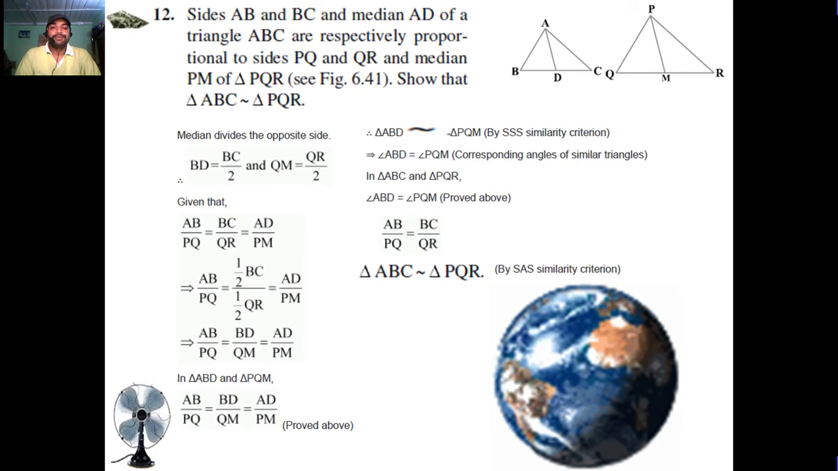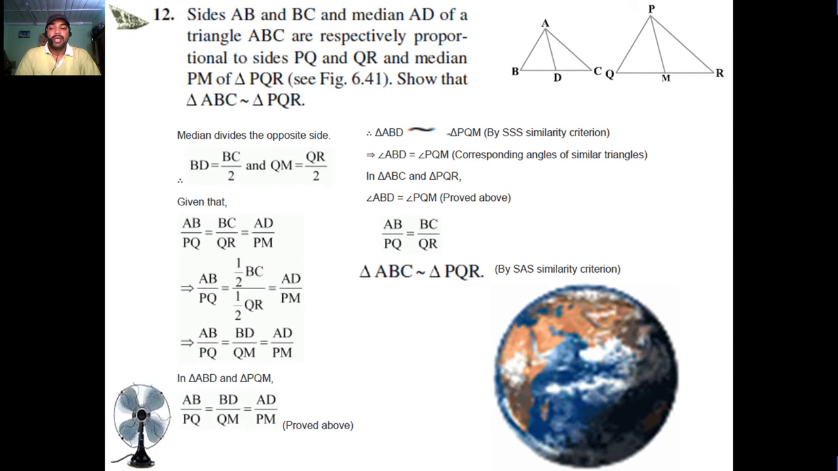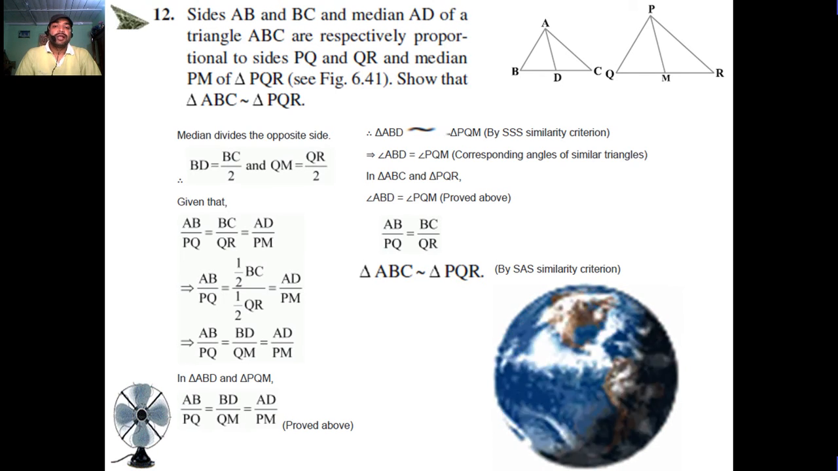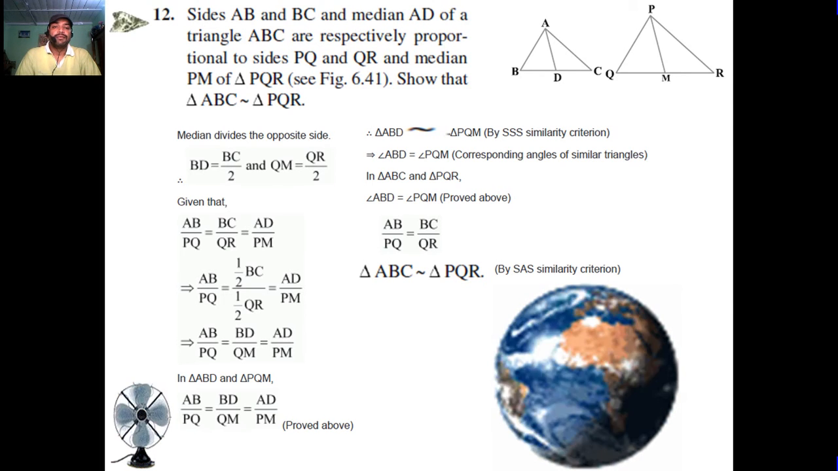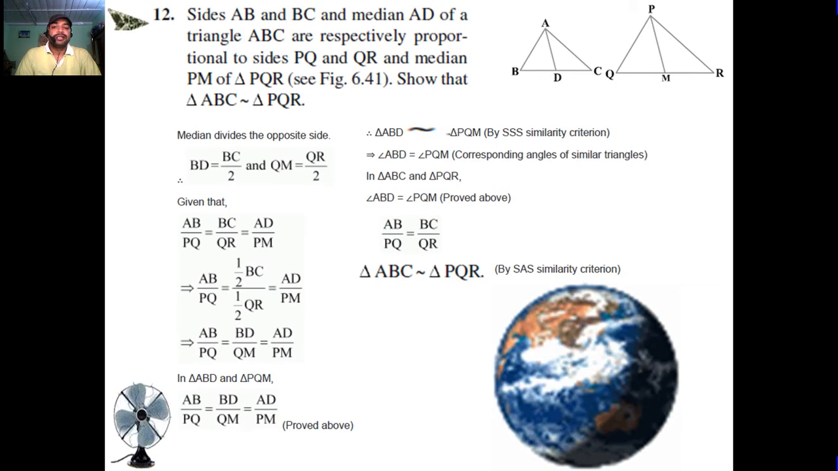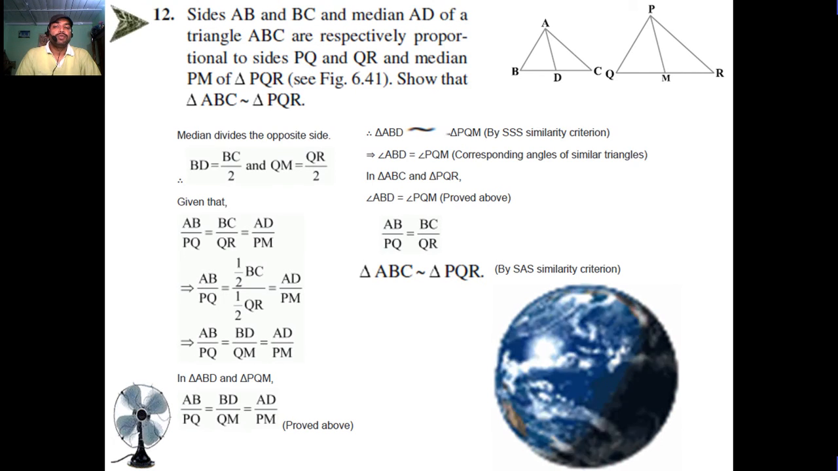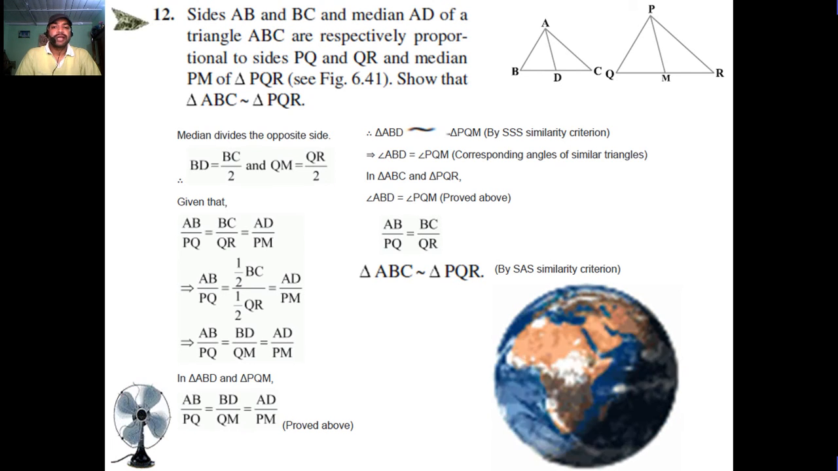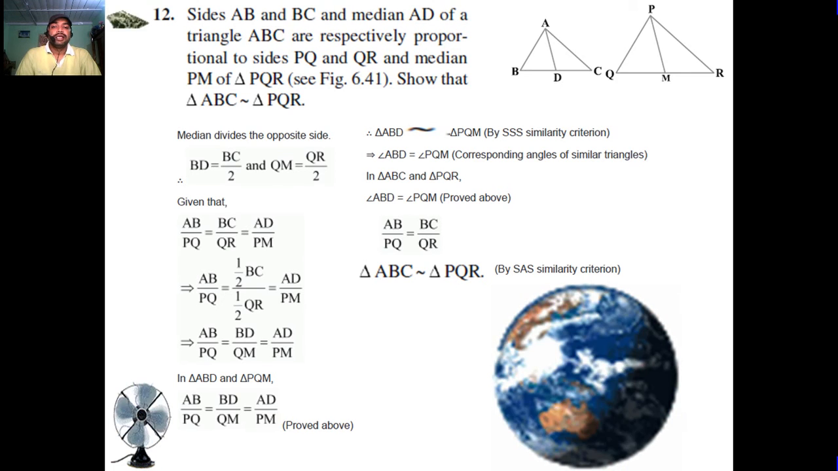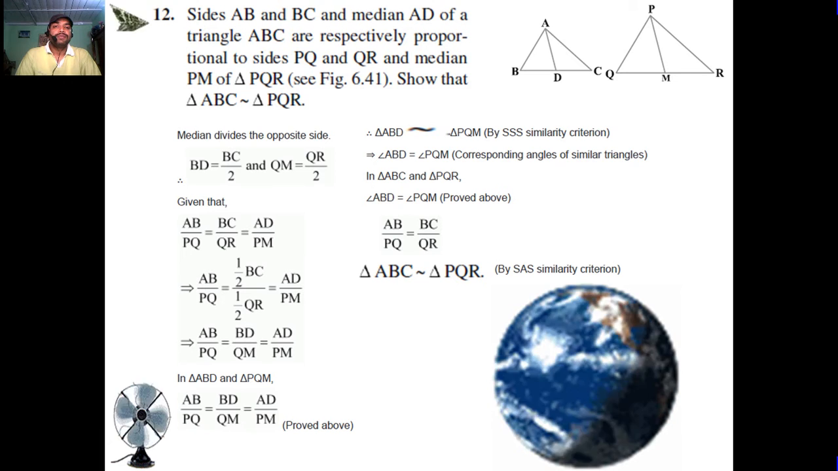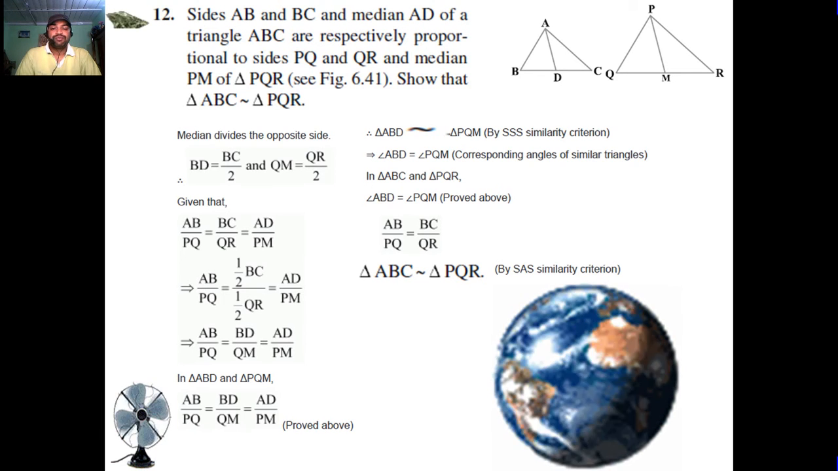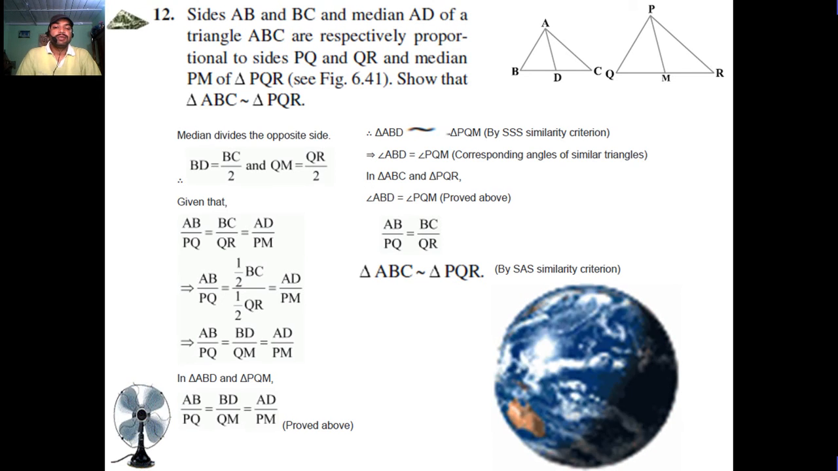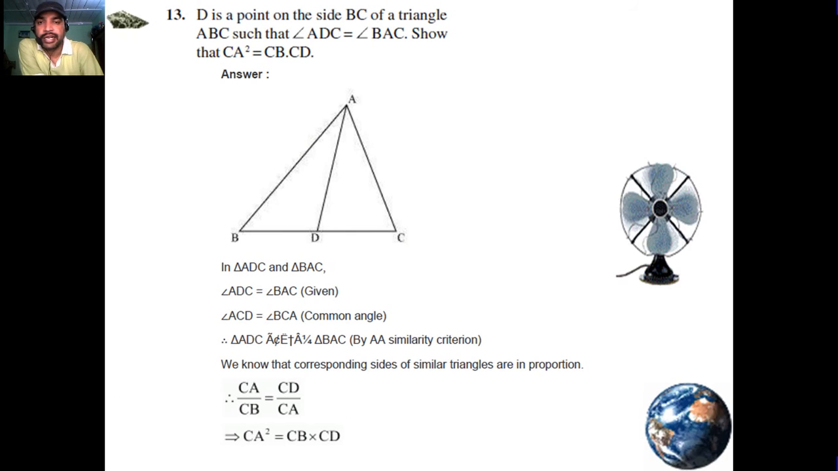In triangle ABD and triangle PQM, AB upon PQ, BD upon QM, AD upon PM are equal, proved above. Triangle ABD is similar to triangle PQM by the SSS similarity criterion. Angle ABD is equal to angle PQM, corresponding angles are equal. In triangle ABC and triangle PQR, angle ABD is equal to angle PQM and AB upon PQ is equal to BC upon QR, proved above. Triangle ABC is similar to triangle PQR by the SAS similarity criterion.